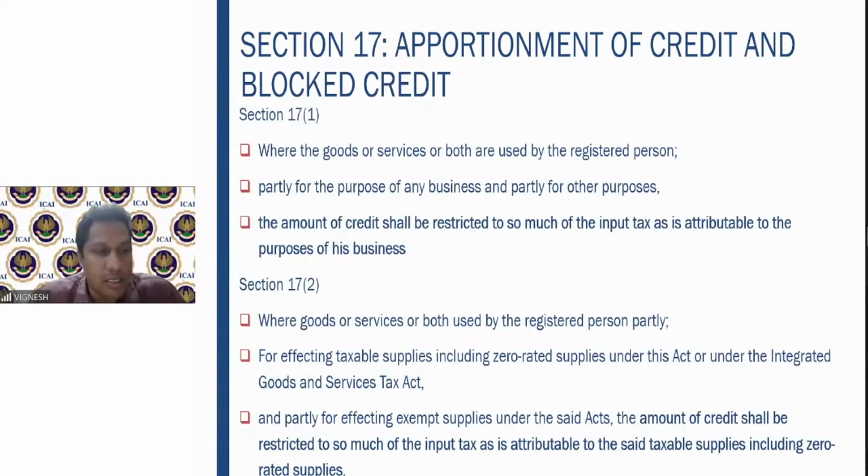Sometimes the taxpayer can use the capital goods for both the exempt and the taxable supply, or he may use the input or input services for both the taxable and exempt supply.